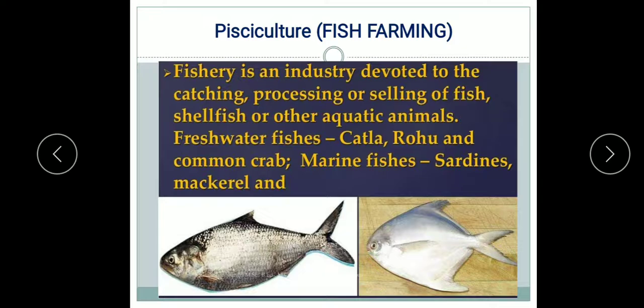Here two terms are used for the culture of aquatic organisms, that is aquaculture and pisciculture. Pisciculture refers to the production of true fishes in an artificial culture medium. These are all the freshwater and marine fishes. On the other hand, aquaculture includes the culture and production of all types of aquatic animals and plants which can be used as food.